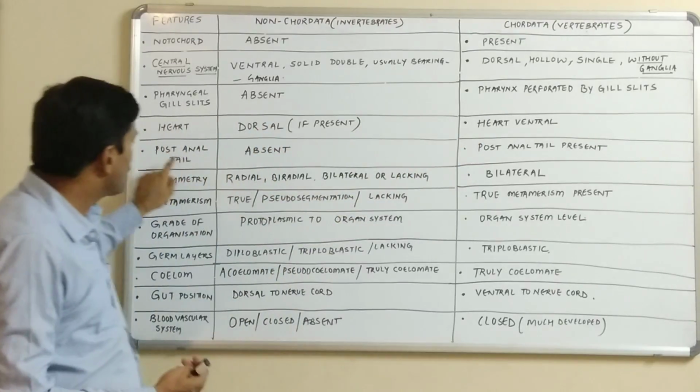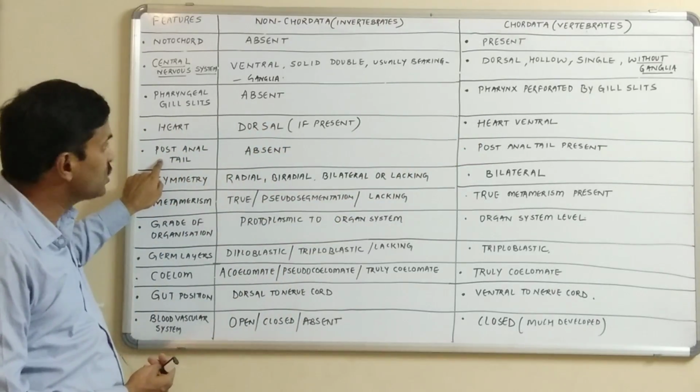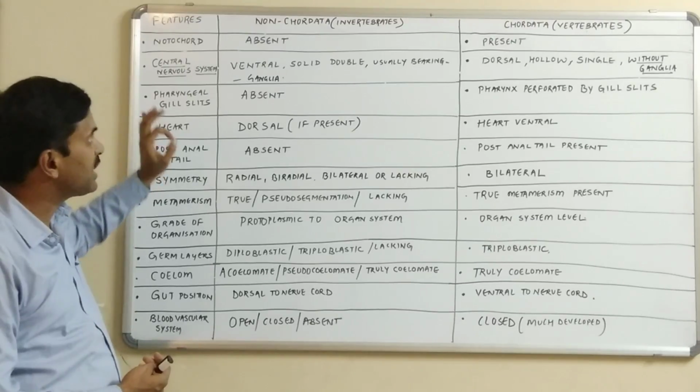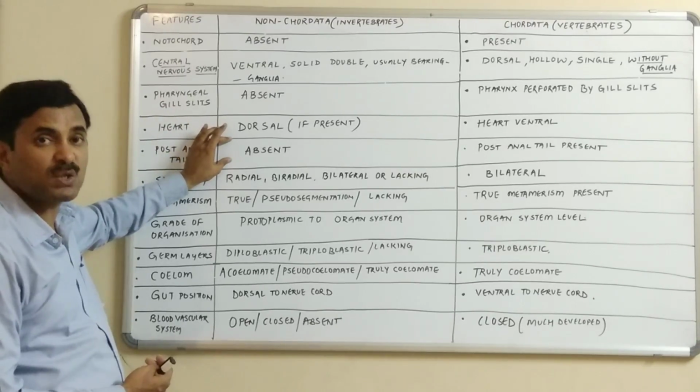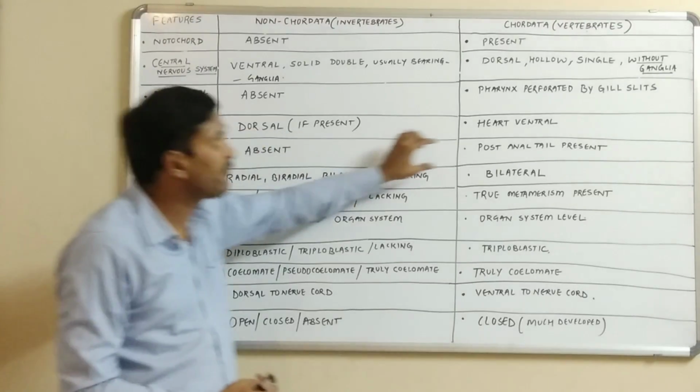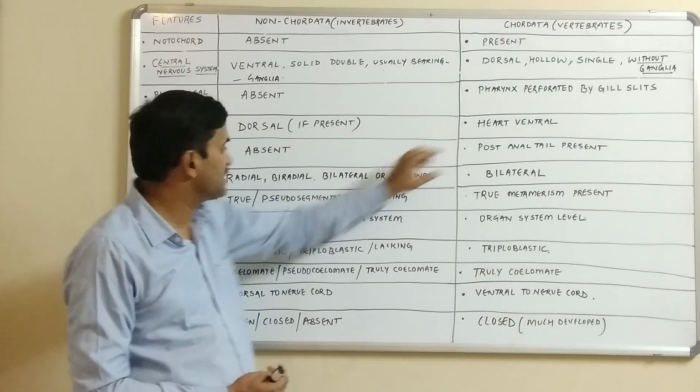Now the post-anal tail. The post-anal tail is totally absent in the case of the non-chordates. The presence of the post-anal tail is a feature of the chordates.